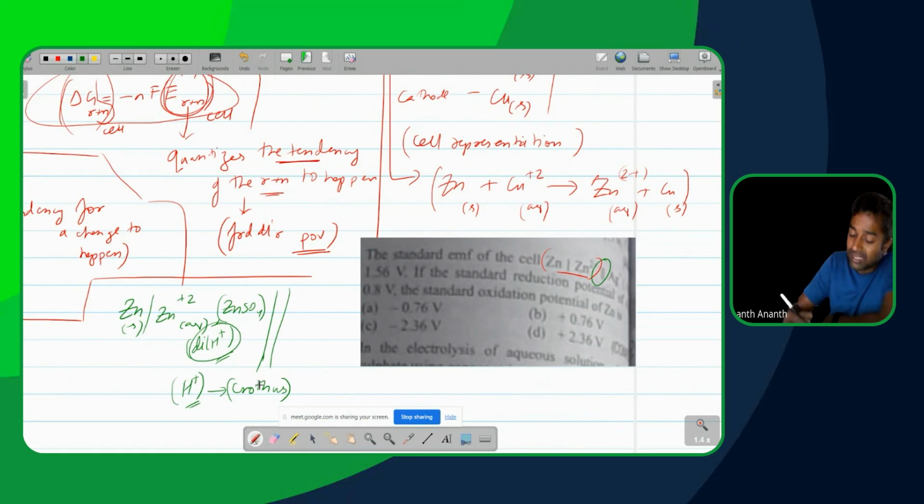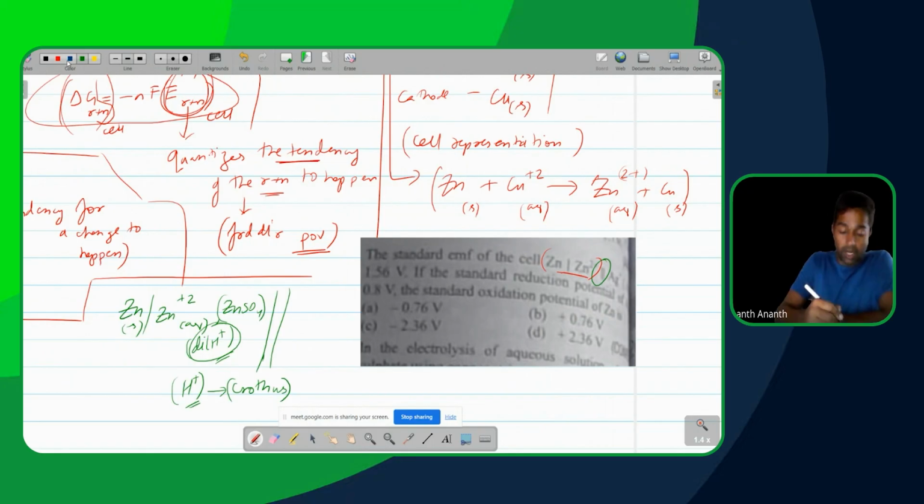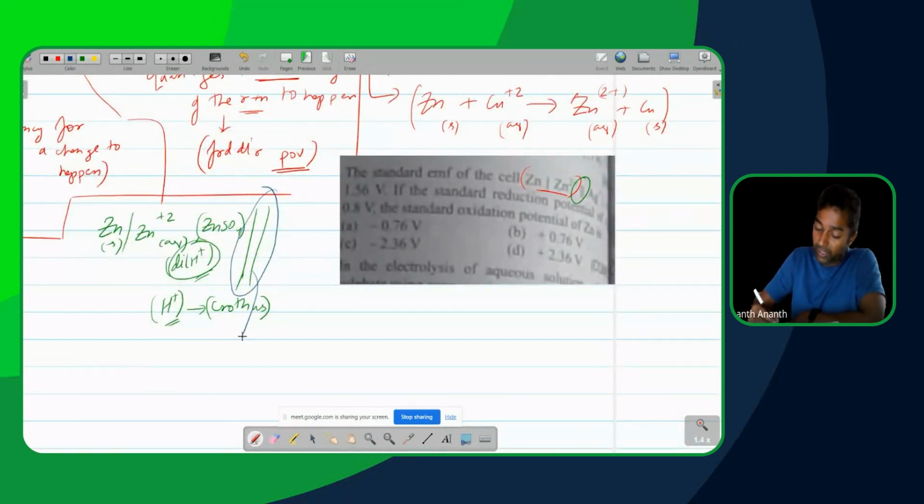What does this double slash indicate, beta? That they are in 2 different beakers. Okay, all right. The double slash, technically, yes, that is basically what it indicates. You can also think of it as indicating a salt bridge. The double slash can basically be considered as something which is indicating a salt bridge.